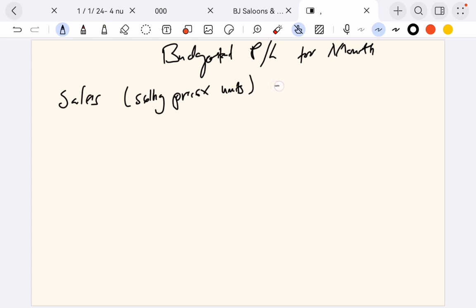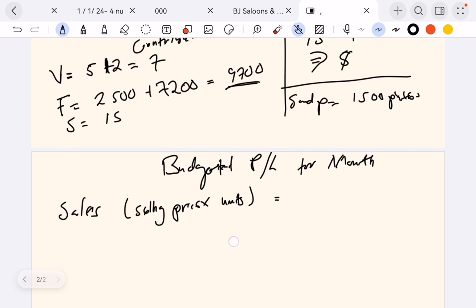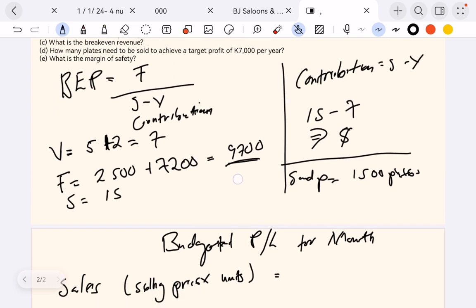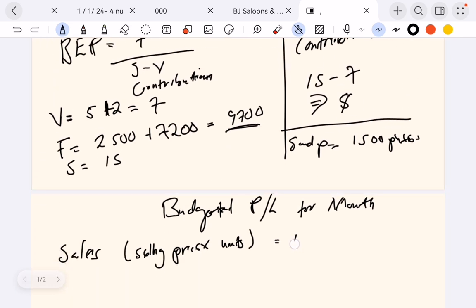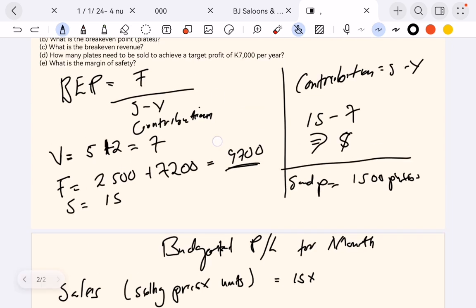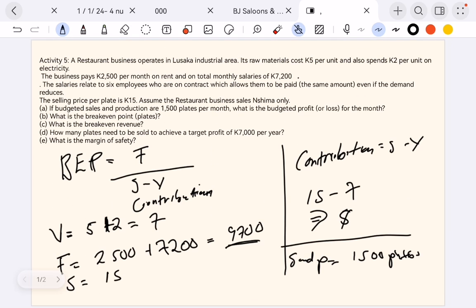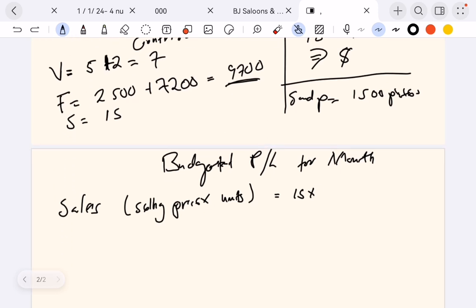So in this case, to find the sales, how much is our selling price? It's 15. We have 15 times 1,500. How many units are there from the question? 1,500 plates. Per month you'll be selling 1,500.